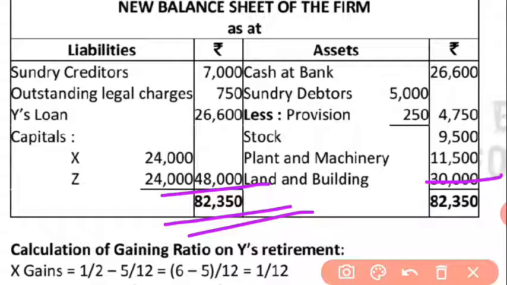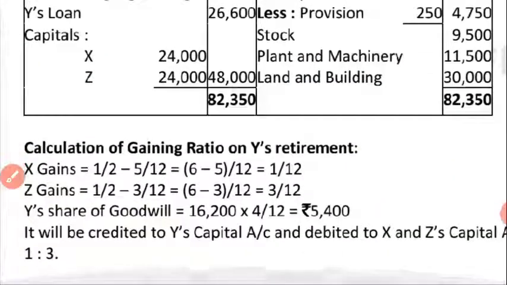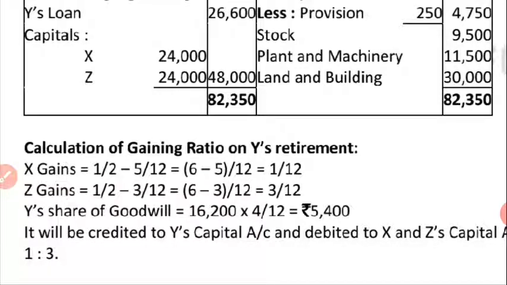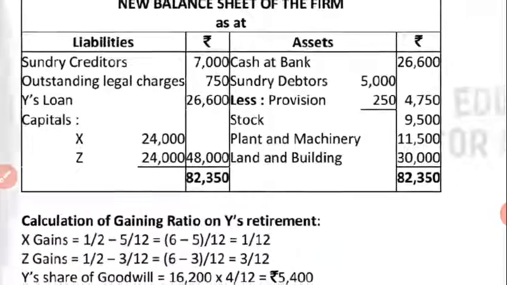So if the totals of both sides come out equal, then your question is correct, otherwise it is incorrect. Okay, so after writing the total, you have to double-line the account. So this was the question, and the working notes that we have prepared on the screen are written here on the screen at the last. So if you have not prepared them earlier, then you can prepare from here, otherwise if you have prepared already, then no problem. Okay, so note down this question. I hope you have understood this question.